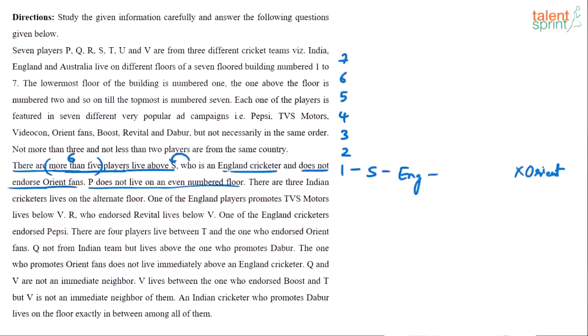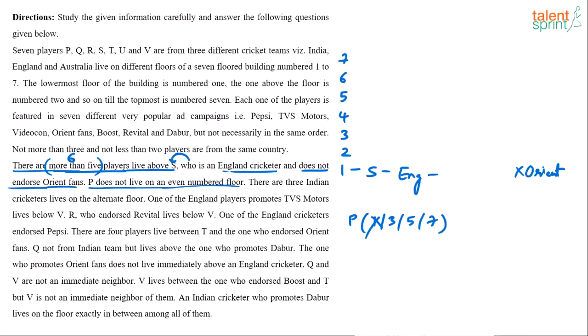So what we will do is immediately make a picture of it. P lives on odd number floor. So I'll say P will either belong to first or third or fifth or seventh floor, and of which first is ruled out because first floor is already blocked by S. So P can be 3 or 5 or 7. I'll not go back to that statement again.